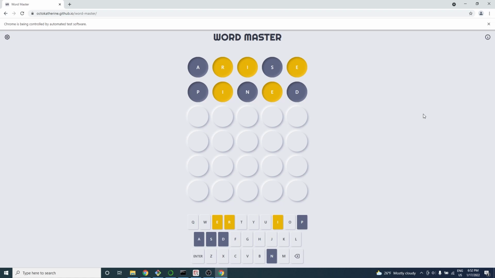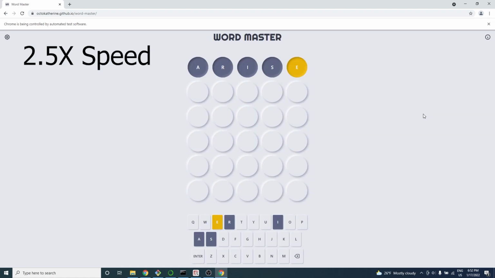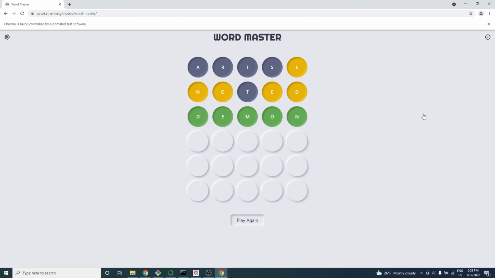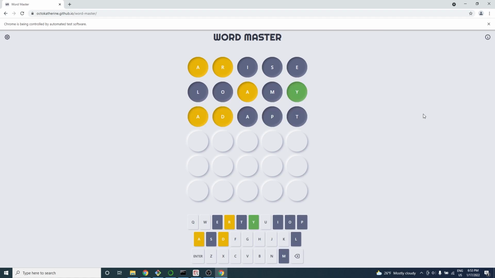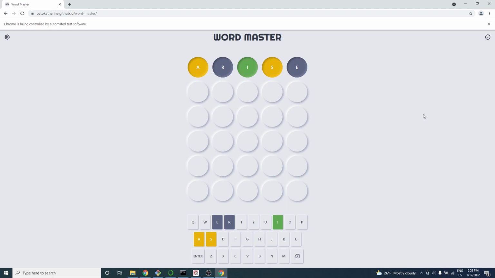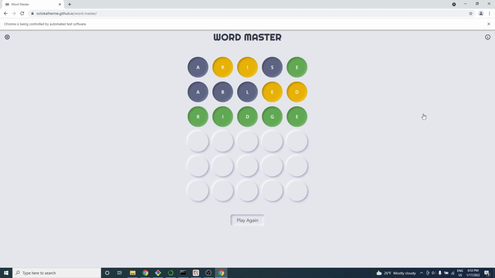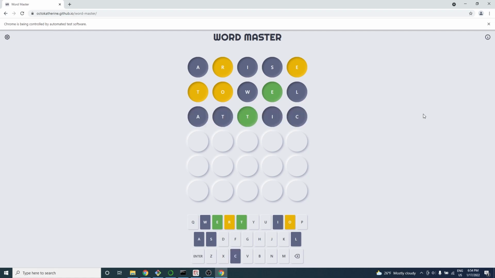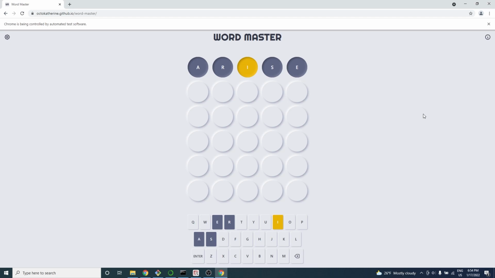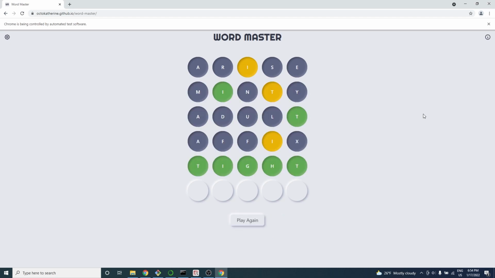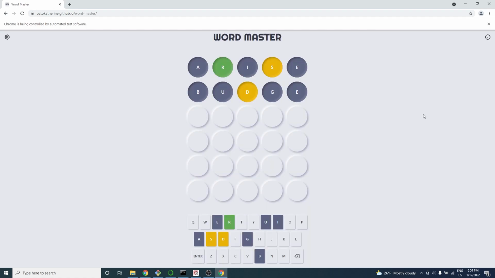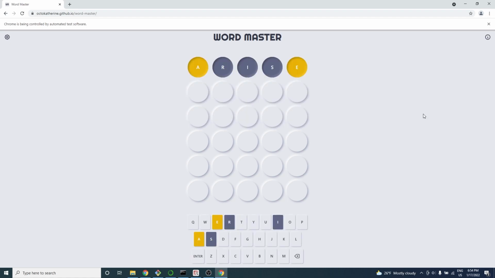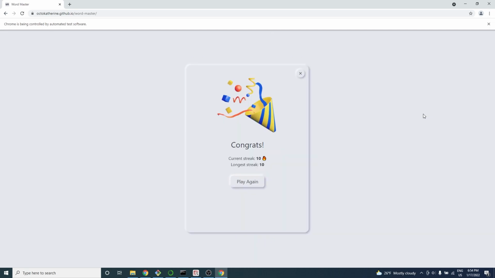There you go. As you can see, the program gets 10 in a row.